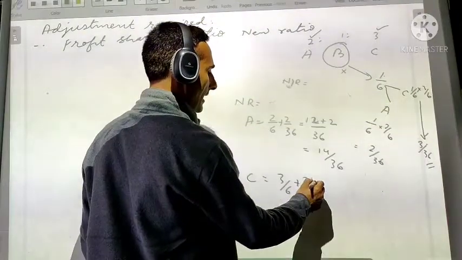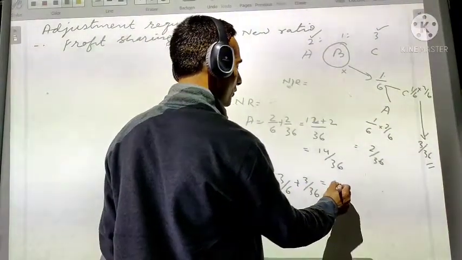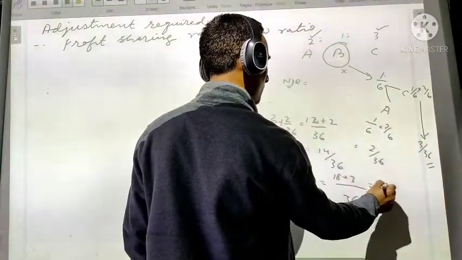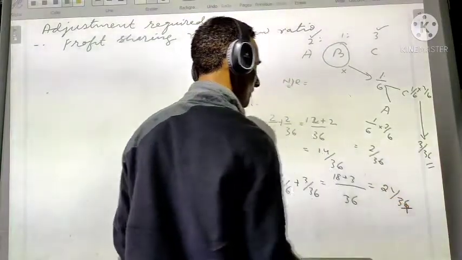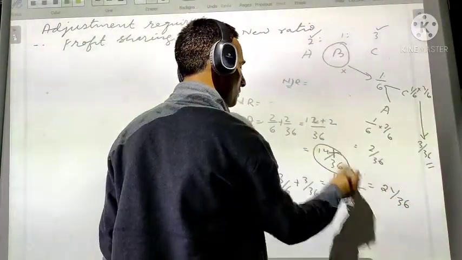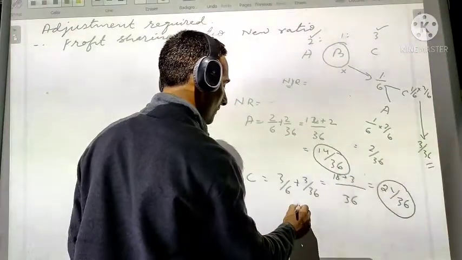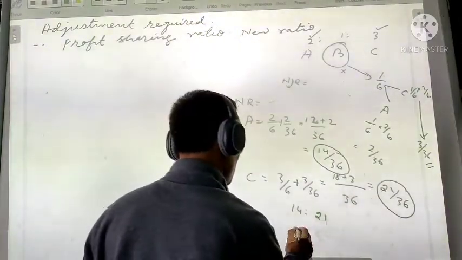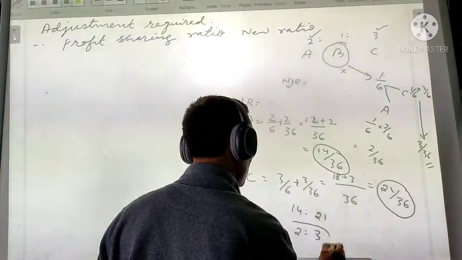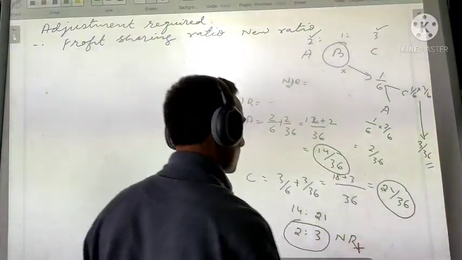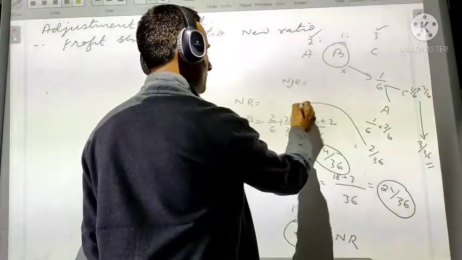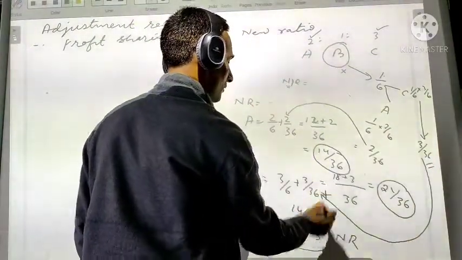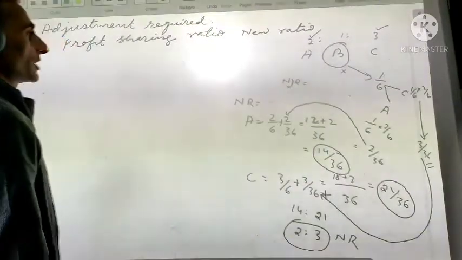So this gain will be added to the previous share. 3/6 is 18/36 plus 3 will give you 21/36. So the new ratio is 14:21, and after simplification, 7 to 14, 7 to 21, that is 2:3. So this becomes your new ratio.